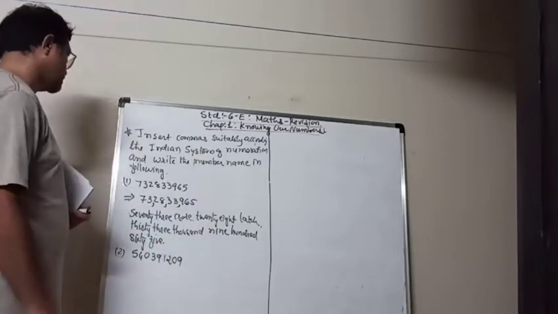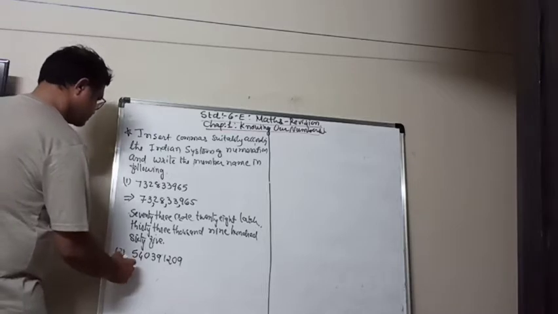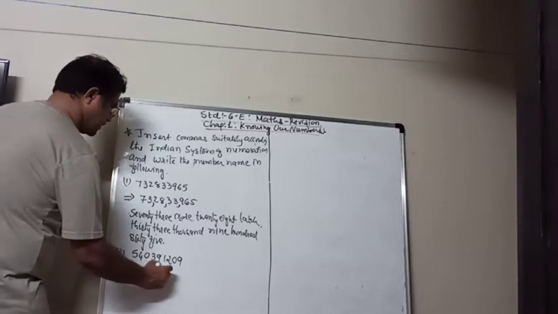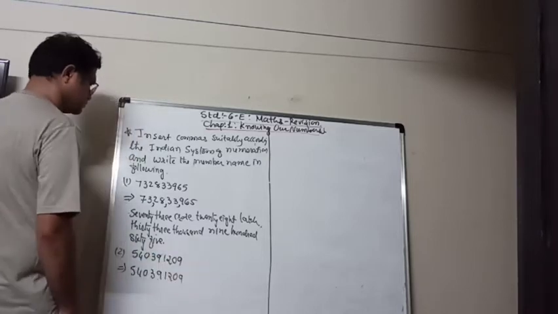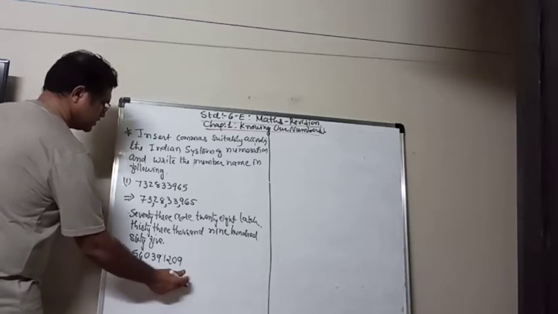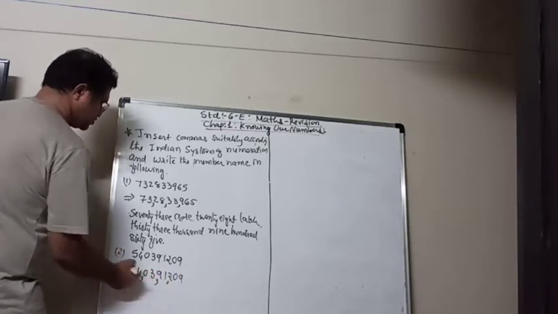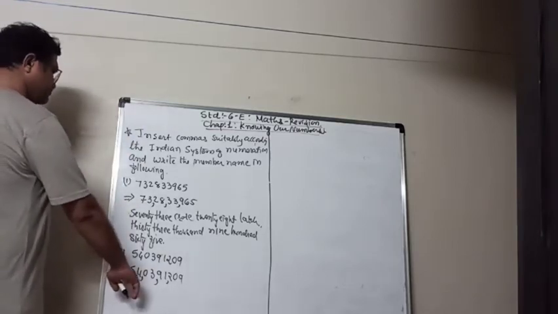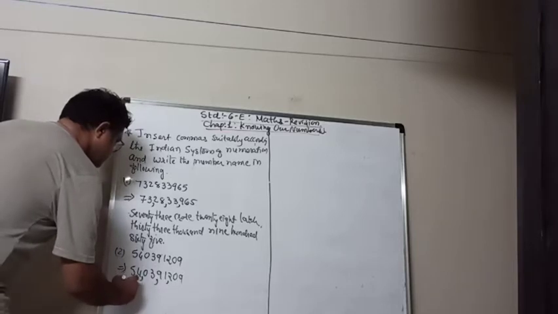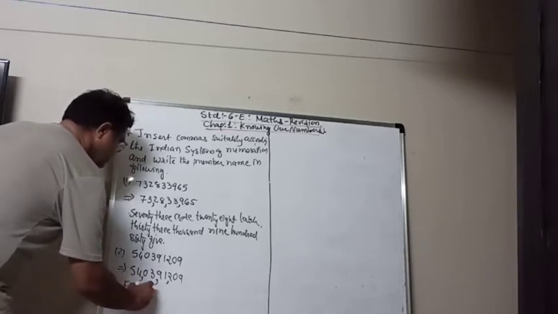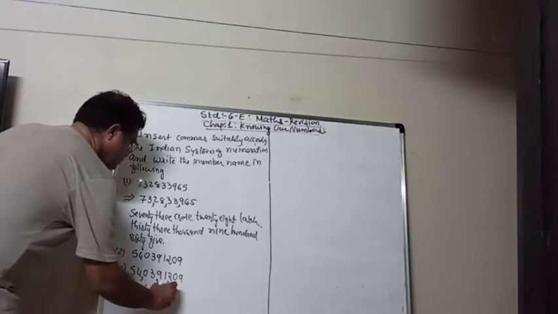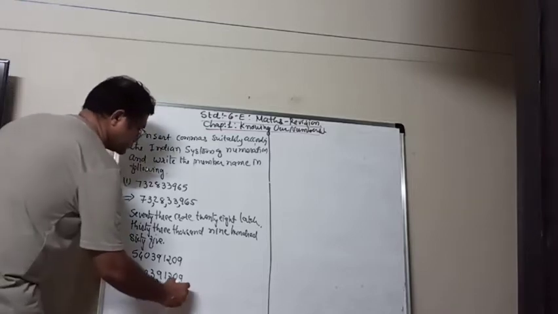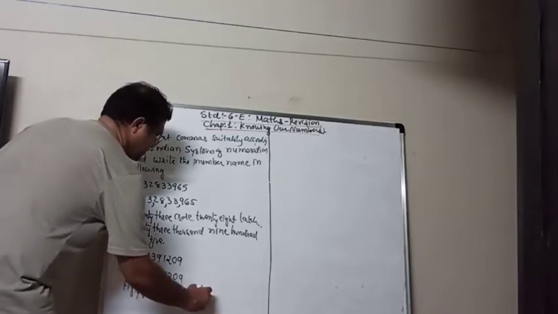54039. So here first of all we will put commas in 540391209. So start from the 3 digits, 2 digits, and 2 digits. So here 54 crore. Now there is no 10 lakh, only the lakh, so 3 lakh.